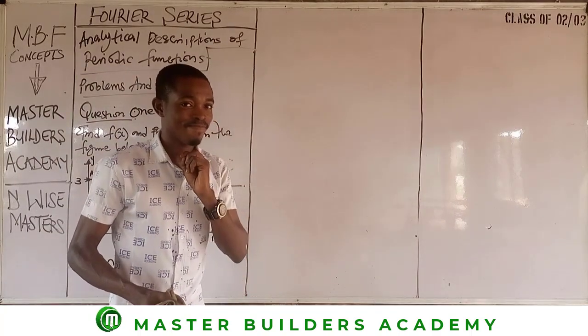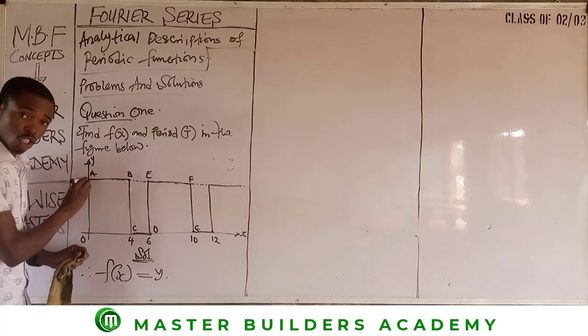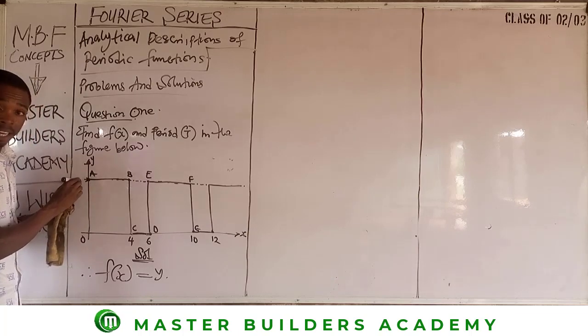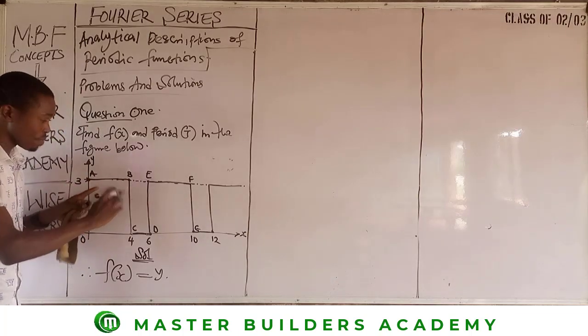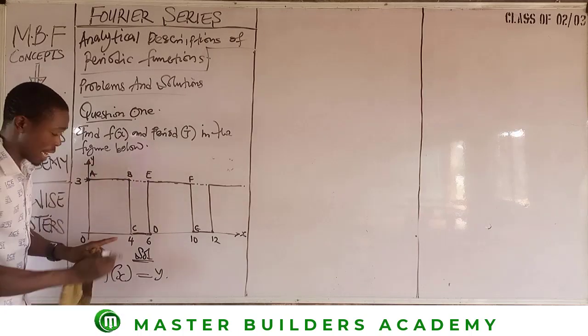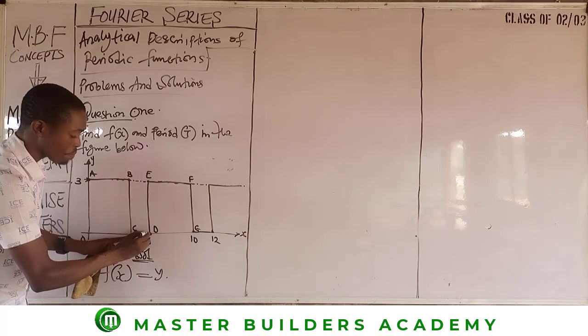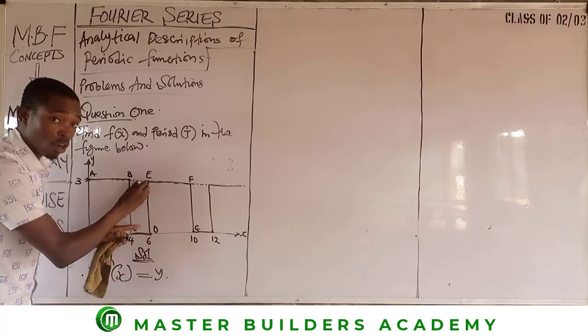You get that? Okay, you don't get it. Let's look at it. The journey begins from A. At 3, when we move this way to this point, this becomes line 1, AB. Then we move to BC, BC becomes line 2, which is the vertical line. Then when we now have CD, CD becomes line 3. When we now have DE, DE now becomes line 4.